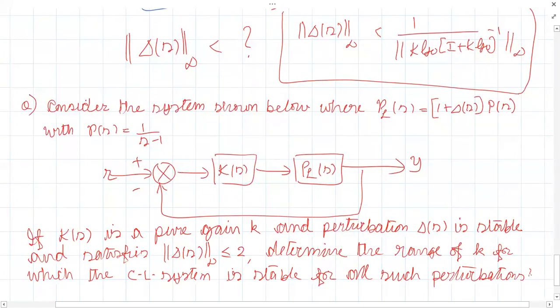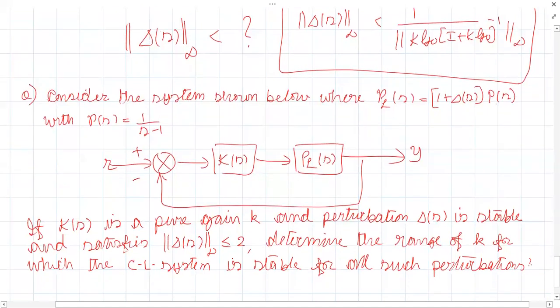Okay. Consider the system shown below, where PL of S equal to 1 plus delta of S into P of S. So this represents the perturbed plant. PL of S is the perturbed plant. Okay. What's the nominal plant model? 1 by S minus 1. So if K of S is a pure gain K and perturbation delta of S is stable and satisfies infinite norm less than or equal to 2, determine the range of K for which the closed system is stable for all such perturbations. How will you do this? Tell me. Give some idea how to solve this.